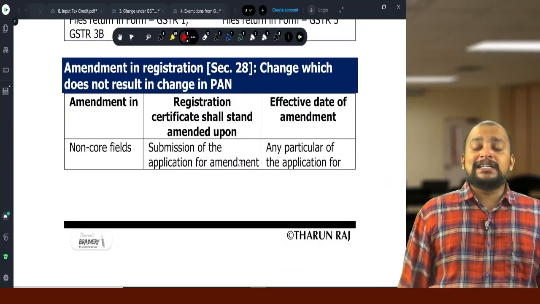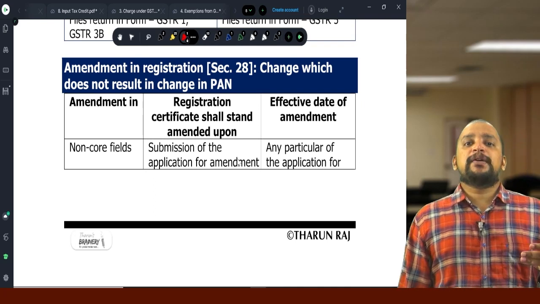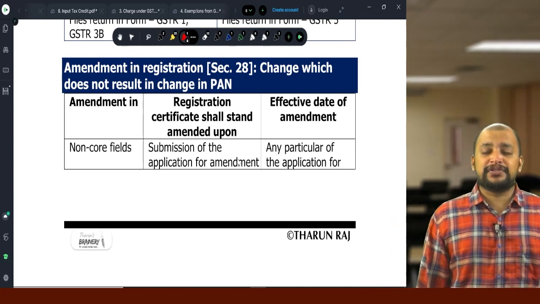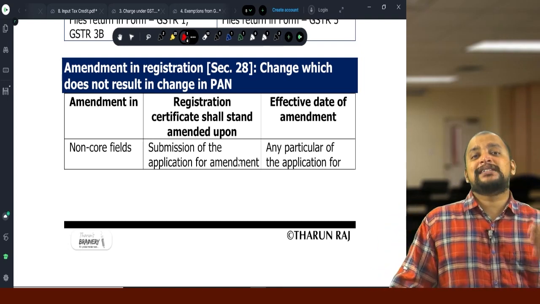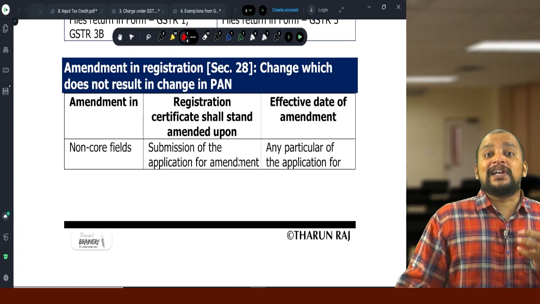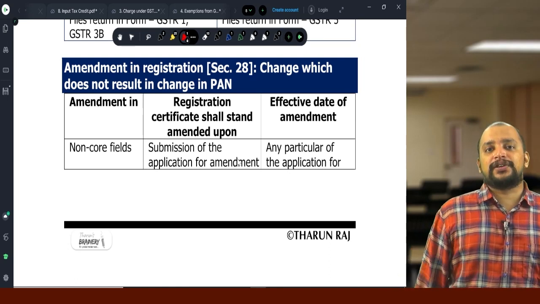So we completed the 3 sections: 25 procedure for registration, 26 deemed registration, and 27 special provisions for CTP and NRTP. Now last 3 sections. Section 28, amendment in registration.